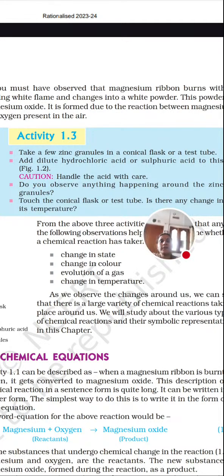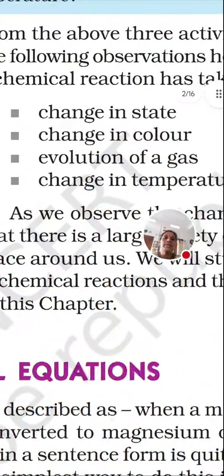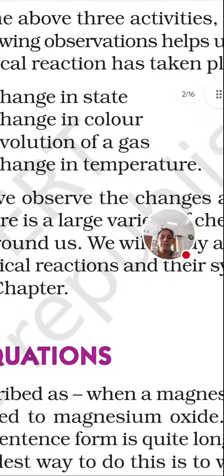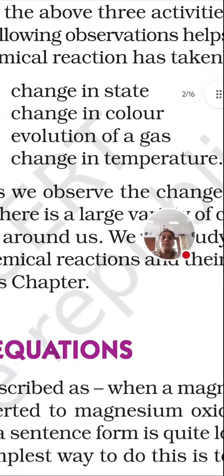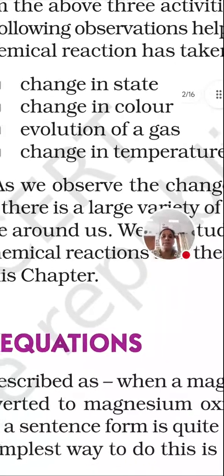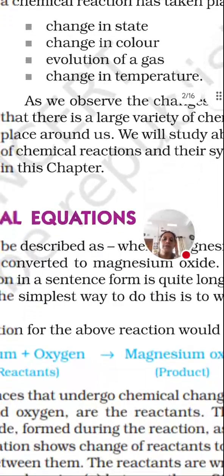So in this chapter, what you need to prepare first is how you come to know that a chemical reaction has taken place. These 4 points are important: change in state, change in colour, evolution of gas, and change in temperature. Whenever you observe that these events have taken place, we conclude that a chemical reaction has taken place. So this can be one of the questions. And what a chemical reaction is, we already discussed.